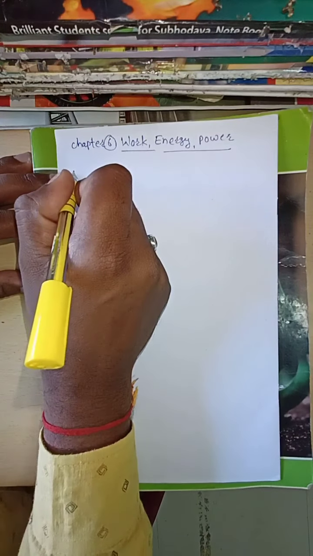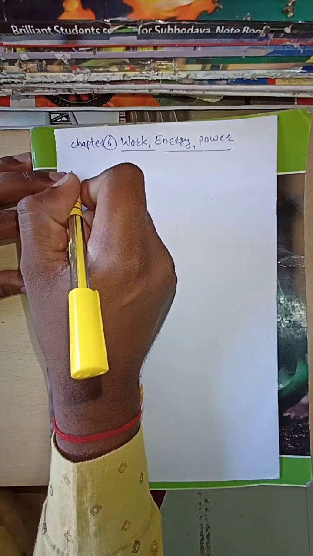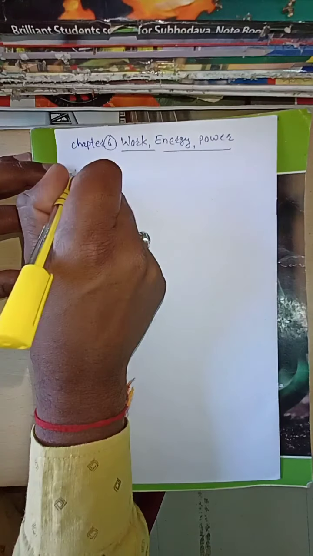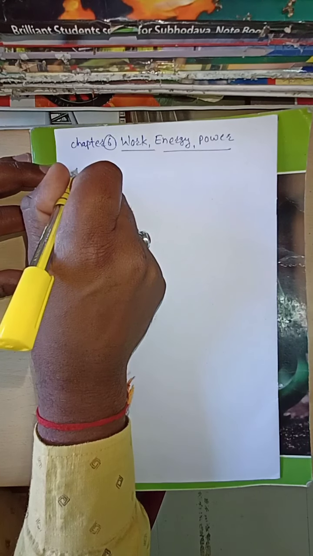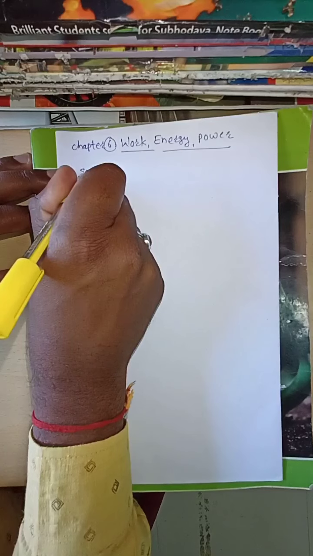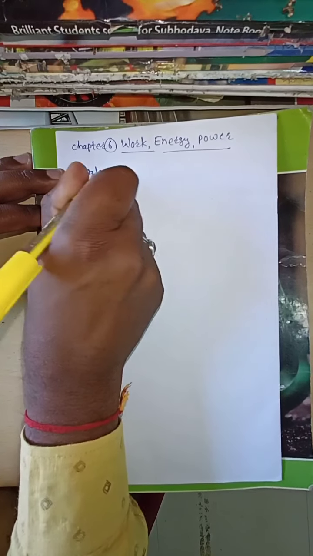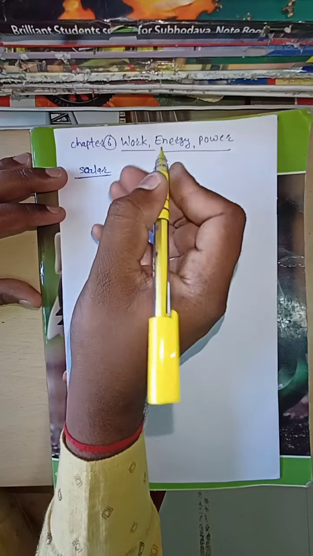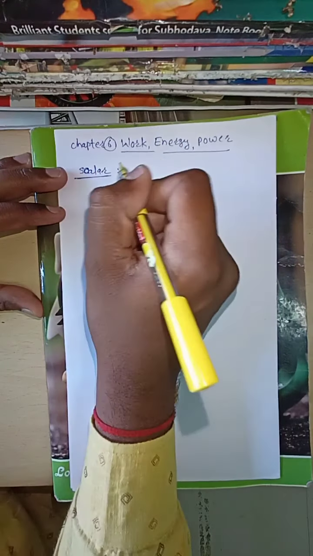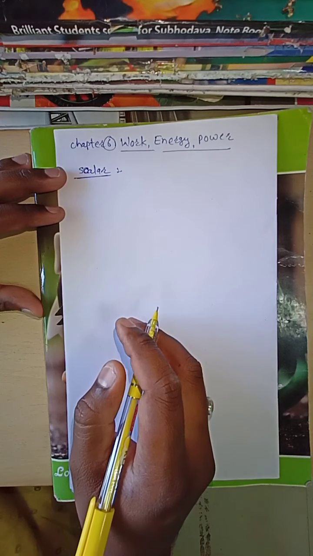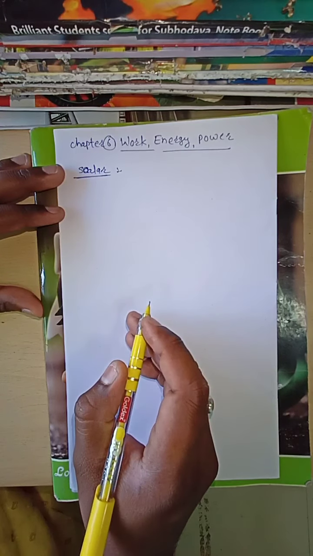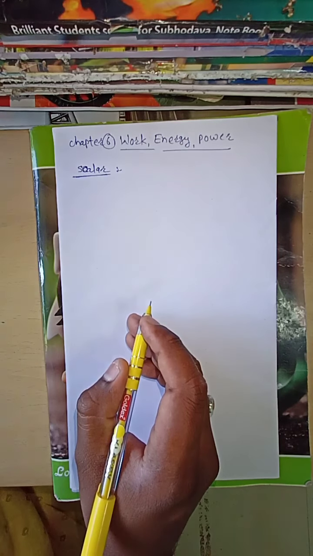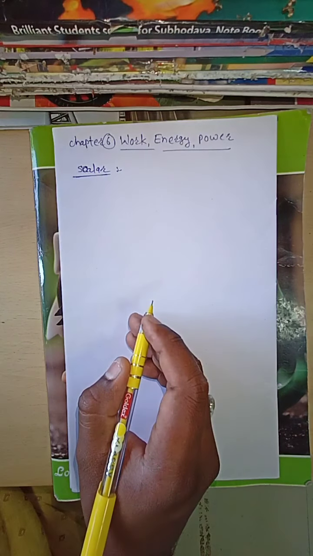The concept is scalar product, but before discussing this, first we will discuss some basic concepts, what is meant by scalar and what is meant by vector. First we have to see what is meant by scalar. Scalar means a physical quantity which has magnitude only. Magnitude only means the physical quantity can be measured in a number only.